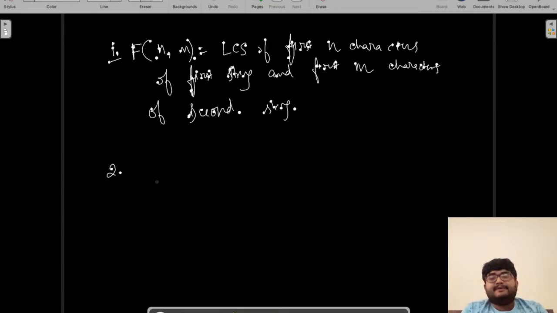The second step is generally to make an assumption that for a given value of n comma m, if n comma m is not calculated. So let's call it n comma m only.